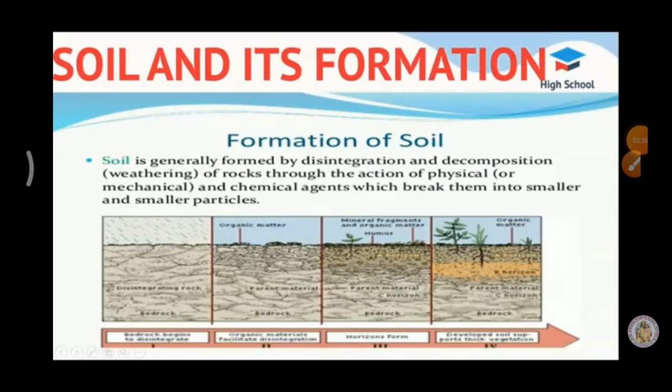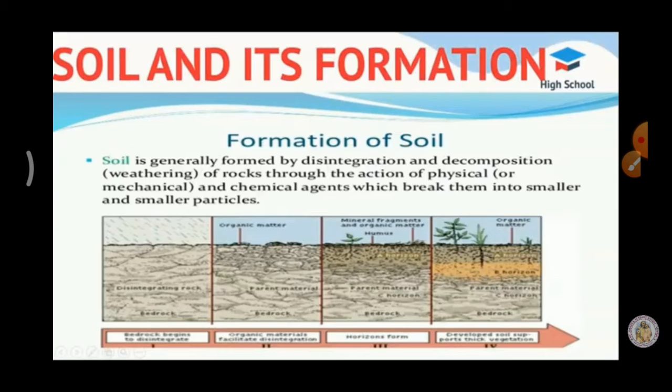Water, wind, temperature change, living organisms and pressure differences all help break down the parent material. Water, wind, temperature change, chemical interaction, living organisms and pressure lead to the formation of loose material, which loosens the soil.